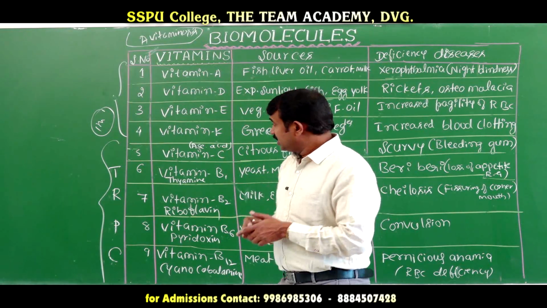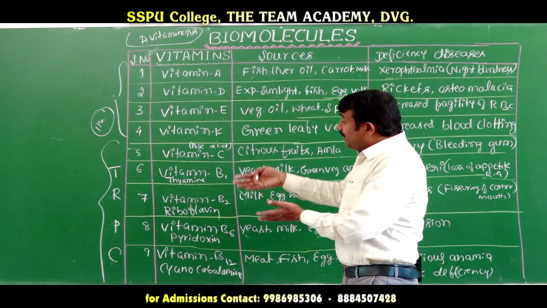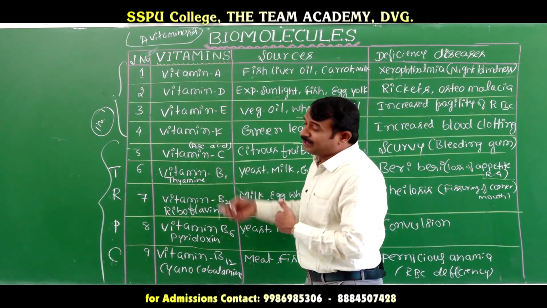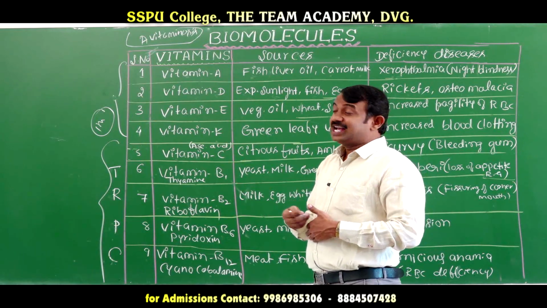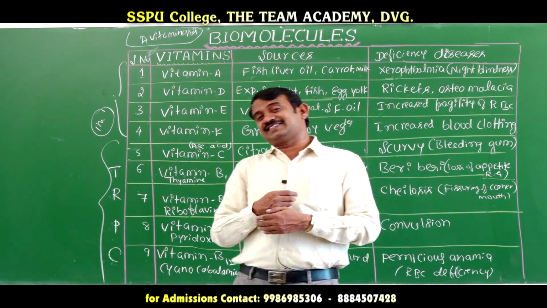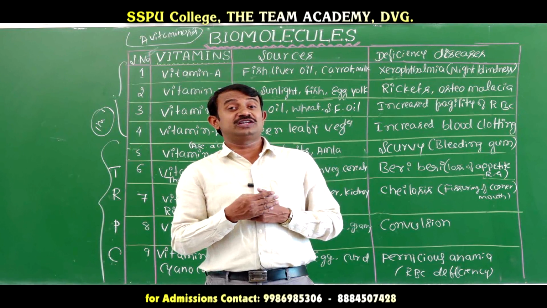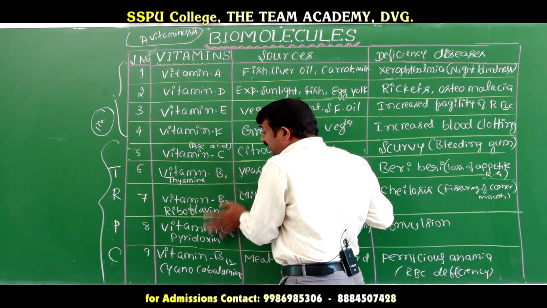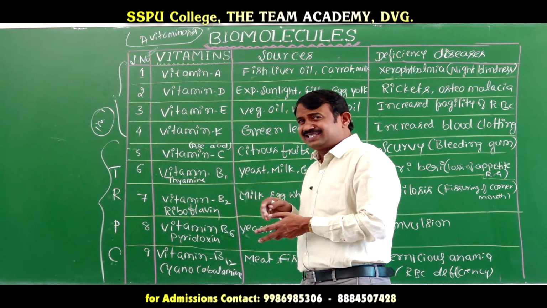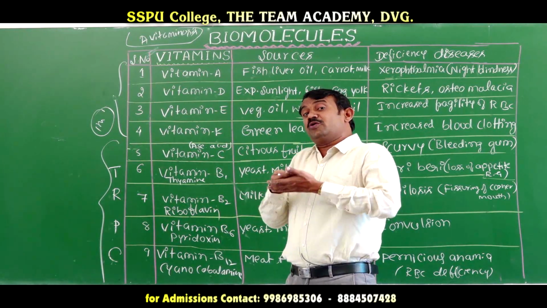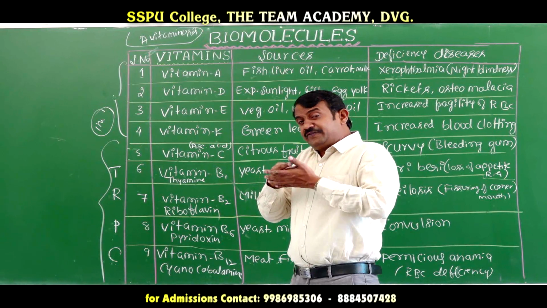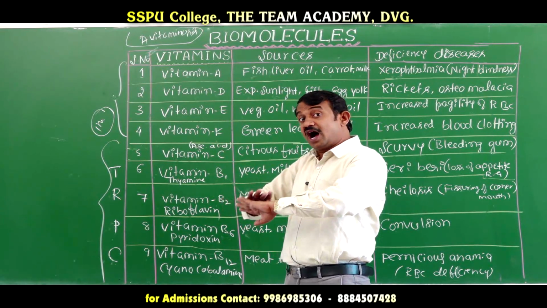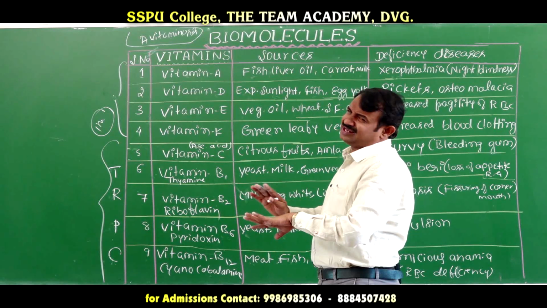If there is an excess of vitamin B, more than one, that is hypervitaminosis. Hyper means excess. If someone has an excess of vitamin A and vitamin B, whatever excess is there, that is hypervitaminosis. If there is a deficiency of two vitamins, it means avitaminosis. This is the general concept.